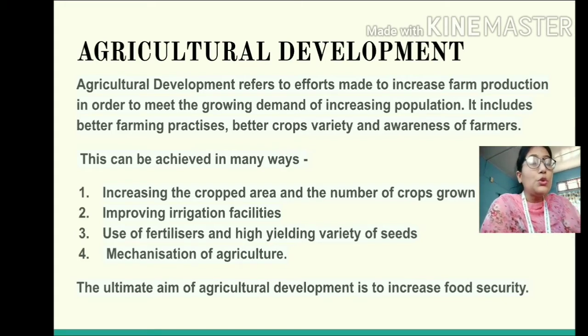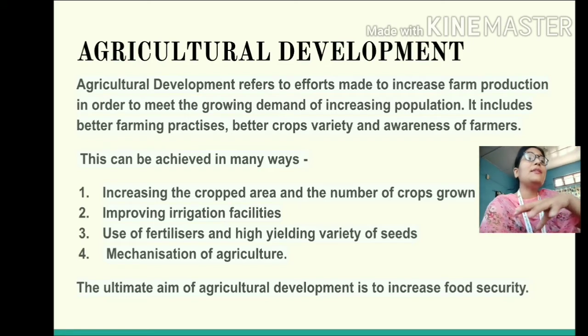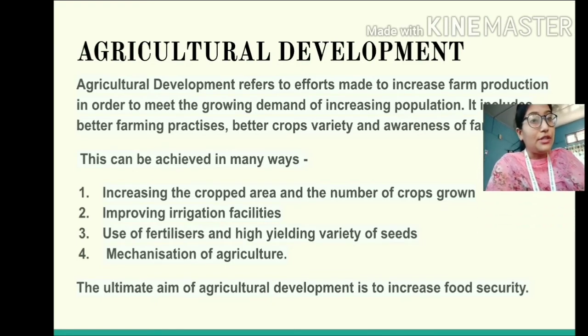Number one, students, if we can increase the total cultivated area, that will lead to an increase in the agricultural output. Suppose today you are cultivating a very small plot of land. The output from that small plot will be very small. But if you start cultivating a large plot of land, your output will also increase, right? So the first thing we can do is increase the cropped area, or the total area under cultivation.